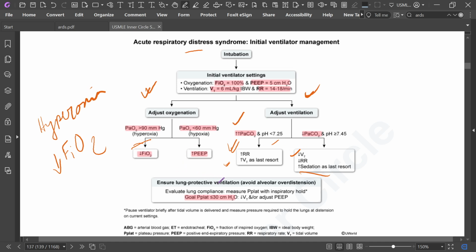So ensure lung protective ventilation, avoid alveolar overdistension, evaluate lung compliance, and measure plateau pressure with an inspiratory hold. Our goal plateau pressure is less than 30 centimeters of water, and if not, decrease the tidal volume and adjust PIP. So this box is a must know for controlling the ventilator in a patient suffering from ARDS.